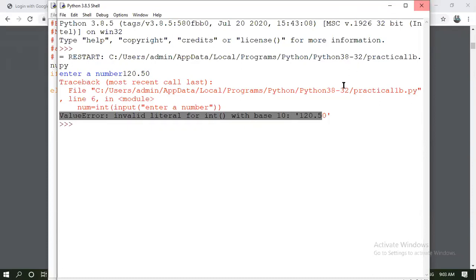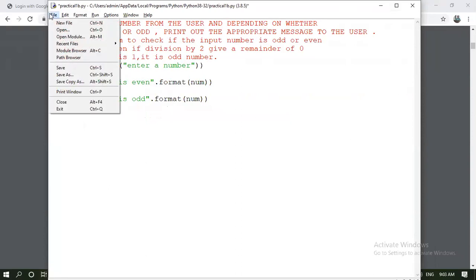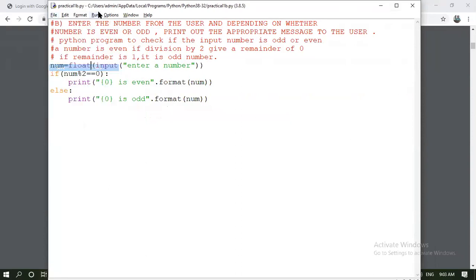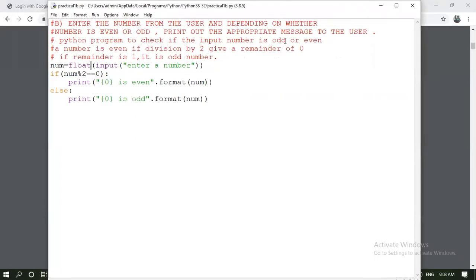So we have to take float instead of int here, and again recompile that program. Here, instead of int, I write float. I'm resaving the program and running it, entering the number. So it is an odd number, float. Done.